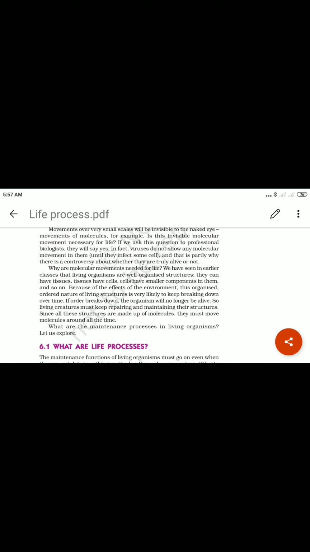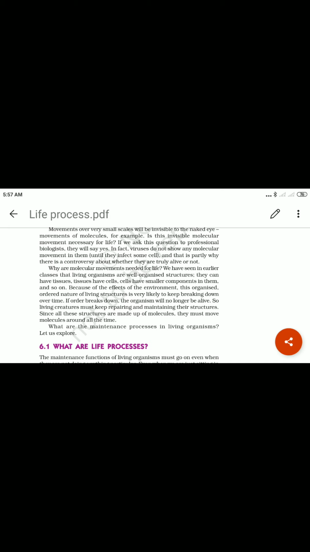We have seen in earlier classes that living organisms are a well organized structure. They can have tissues. Okay, tissues have cells, which have smaller components in them, and so on.